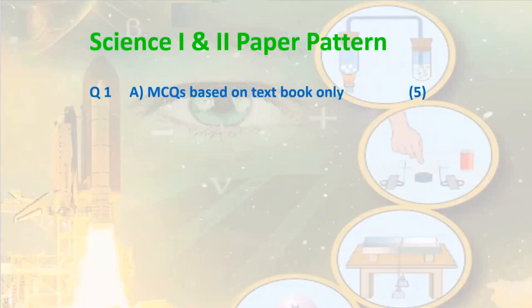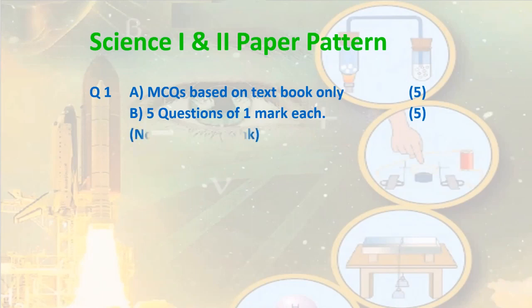Dear children, question number 1A of your paper is an MCQ-based question which is coming from the textbook only. 1 mark each and there will be 5 questions, so it is for 5 marks. You are expected to write the correct option as the answer for these questions. Question number 1B is again an objective type question where you will find questions like complete the statement, true or false. No fill in the blank will be asked. So again, 1 mark each question. This is for 5 marks.